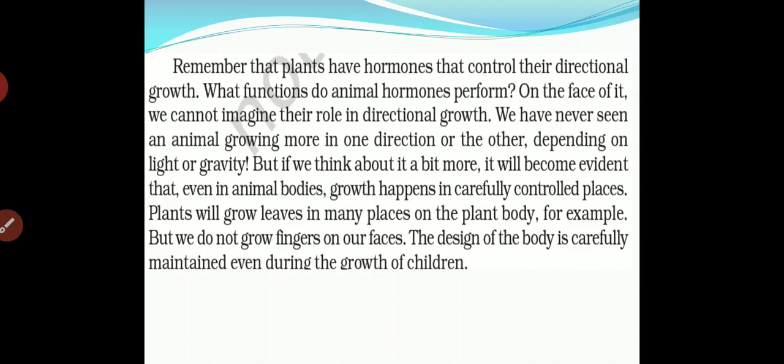But if we think about it a bit more, it will become evident that even in the animal body, growth happens in carefully controlled places. The growth is in a limited form. Otherwise, a certain organ would grow faster while another would grow less. Our hand grows long, and the whole body is controlled by that.